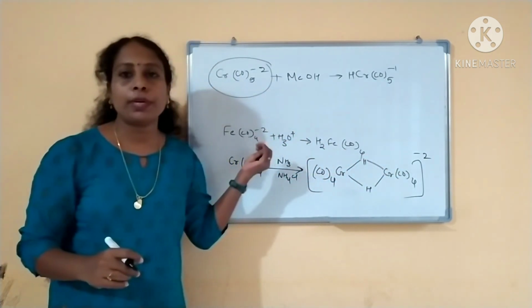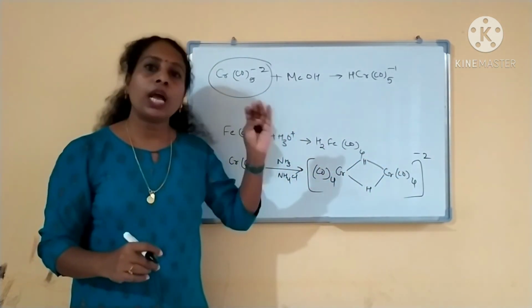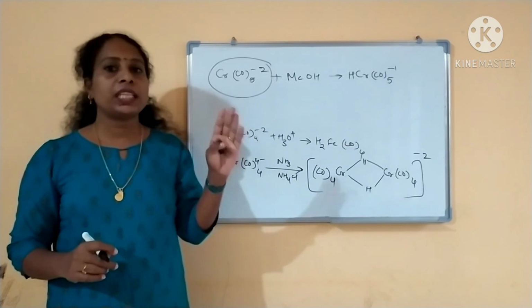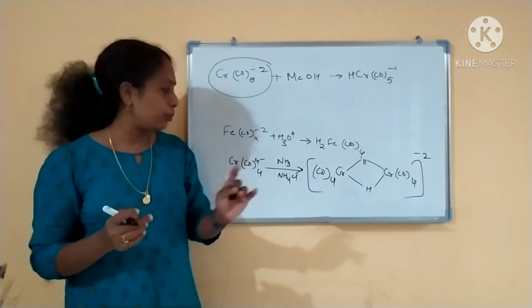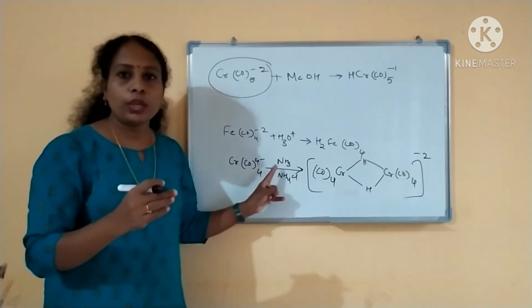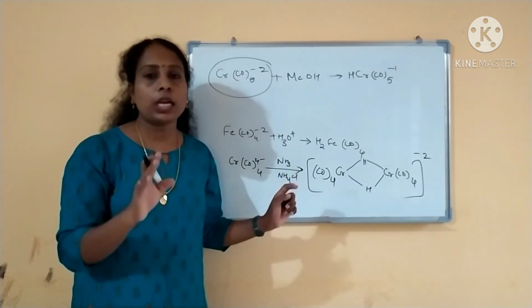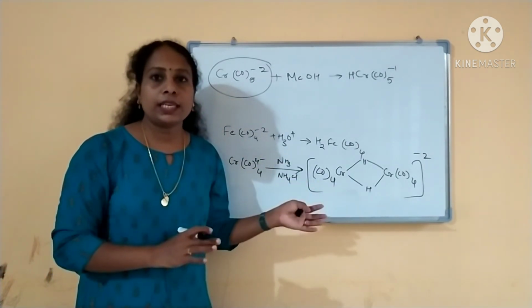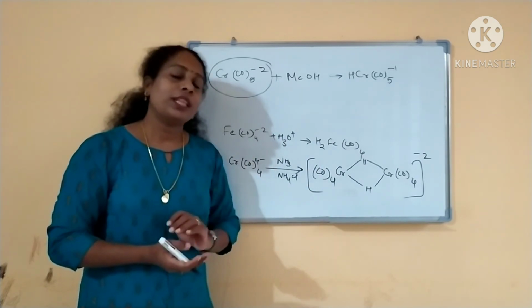These are all the properties of carbonylate ions, and everywhere you have to check the 18 electron rule, whether it is obeying or not. Here it is obeying, right? Here also it is obeying. Accordingly only, you have to give the minus charge for the carbonylate ion. I hope you understand it well. To be continued. Thank you for watching.